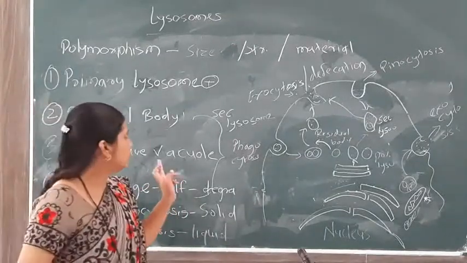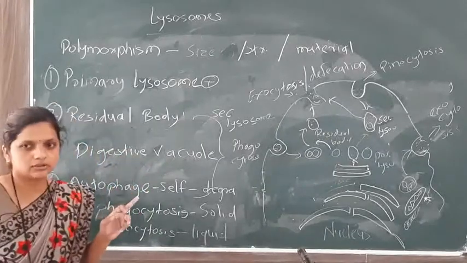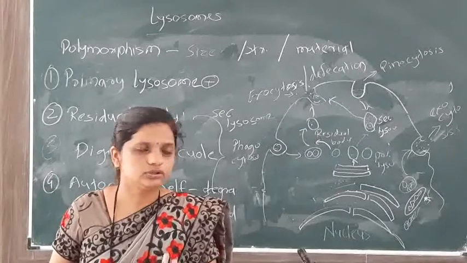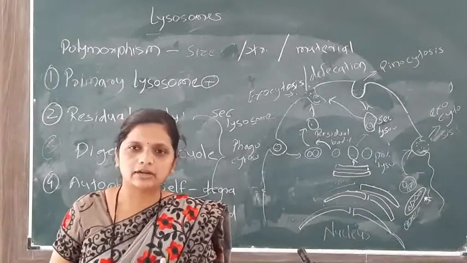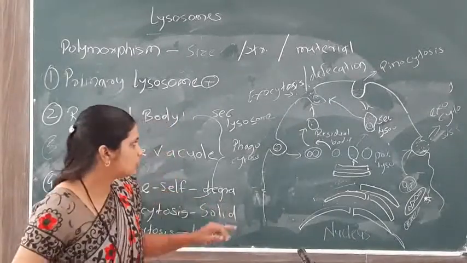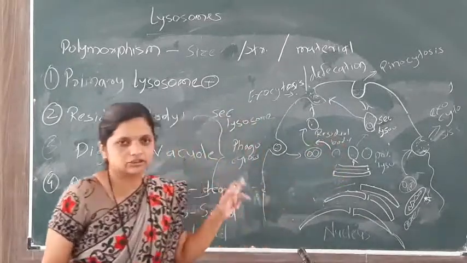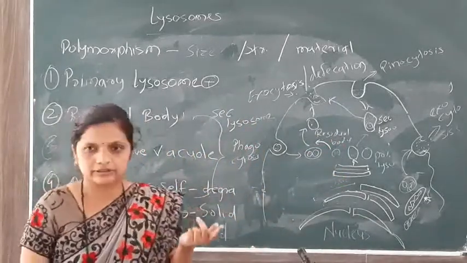And then we see what is primary lysosome, how they are derived from the endoplasmic reticulum by the use of ribosome, endoplasmic reticulum and Golgi complex. Then what is the role of primary lysosome in forming the structures, that is residual body, digestive vacuoles and autophagy.